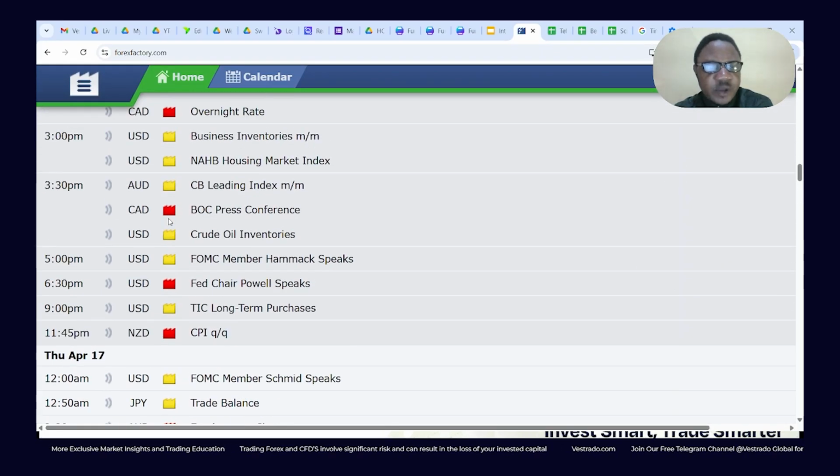On the same Wednesday, we have the NZD, that's the Kiwi CPI data. Of course, CPI data across any major economy is significant. Be on the lookout for that.